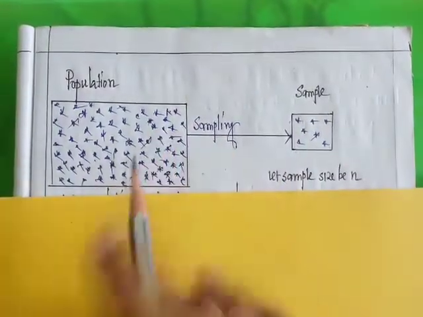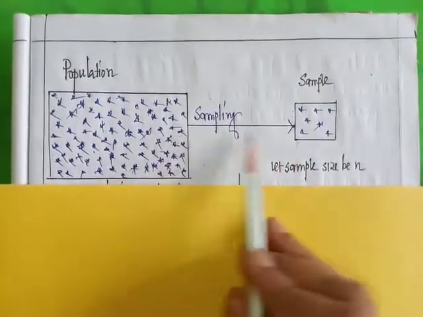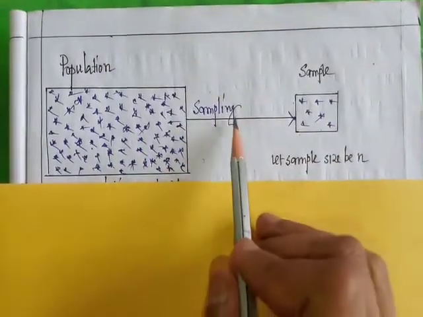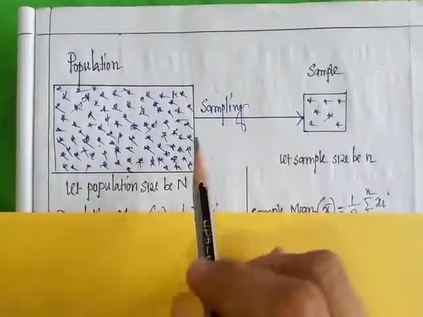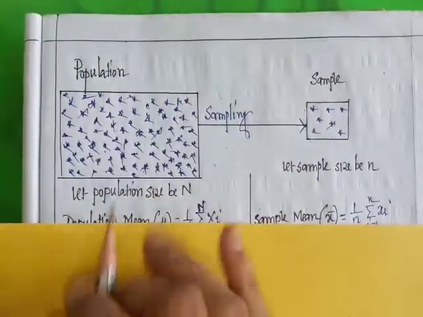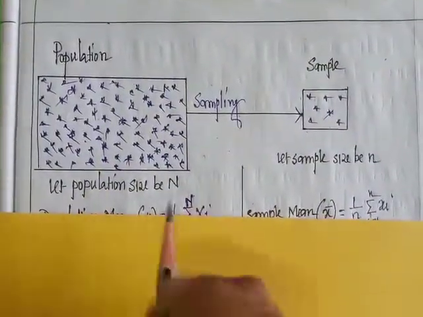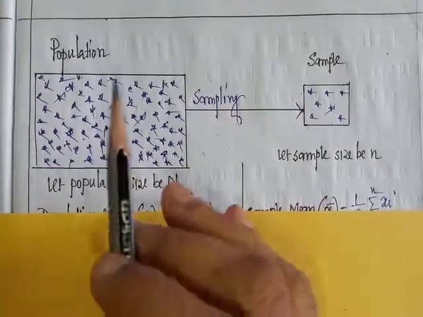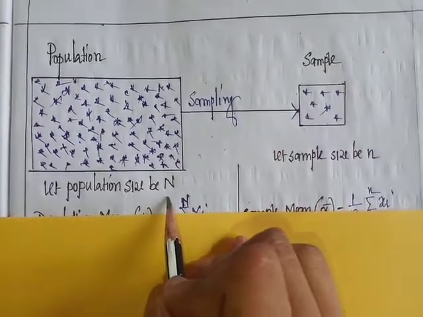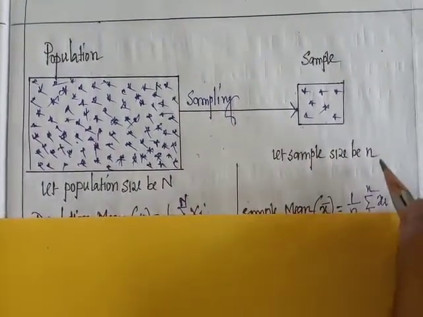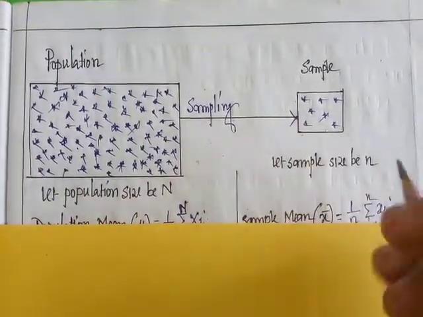Please look at this figure. Let this be the population, this be the sample, and this process of collecting a sample from the population is sampling. Let the population size be capital N, that is, the total number of individuals or objects is capital N. Let the sample size be small n, that is, the number of members in the sample is small n.